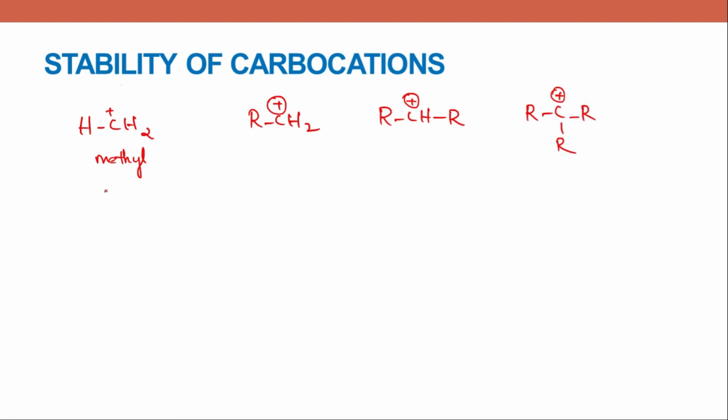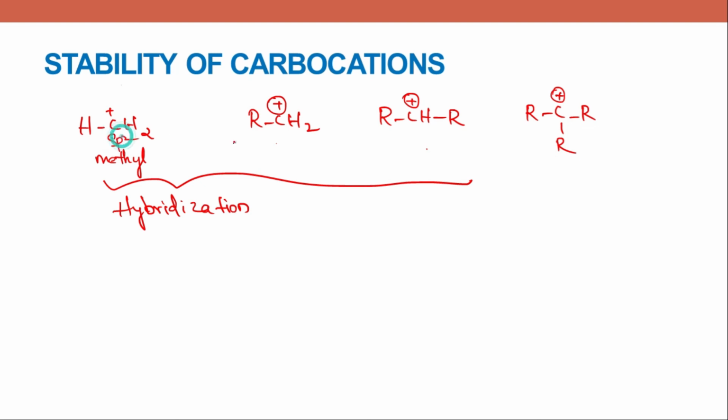Now you see the hybridization is the same for all the carbon atoms in these 4 molecules: sp2, sp2, sp2 and sp2. So all the molecules have the same hybridization over the carbocation.